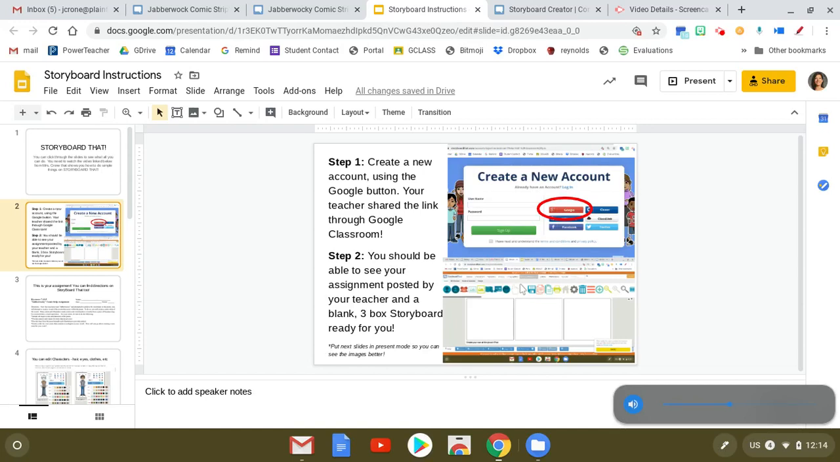I wanted to show you quickly. I'm going to try to make this quick and just show you some simple things that you can do on StoryBoard That. Your teacher will share with you the link.